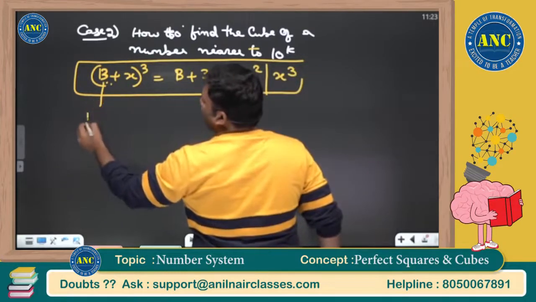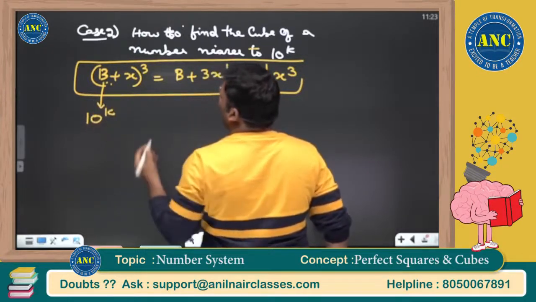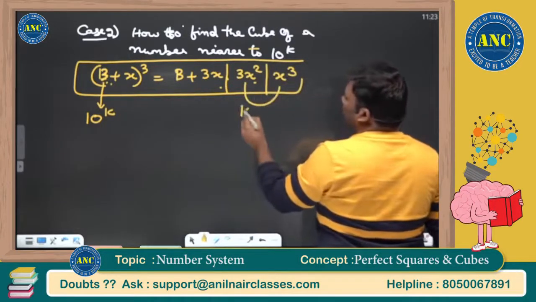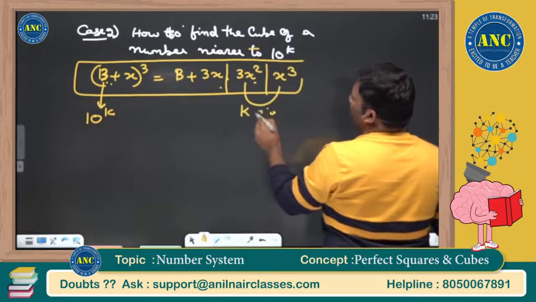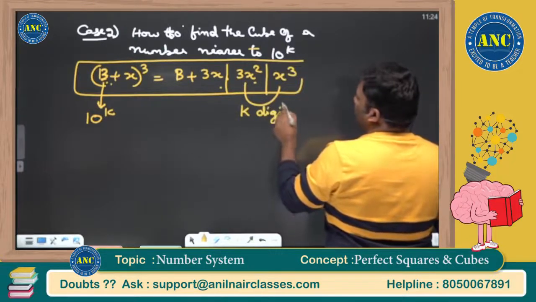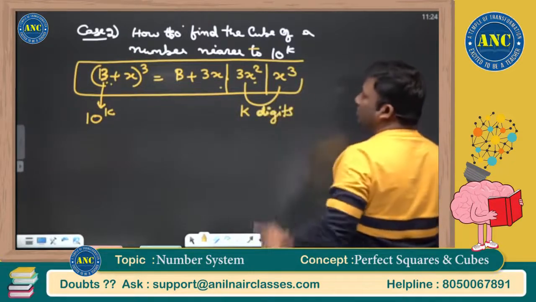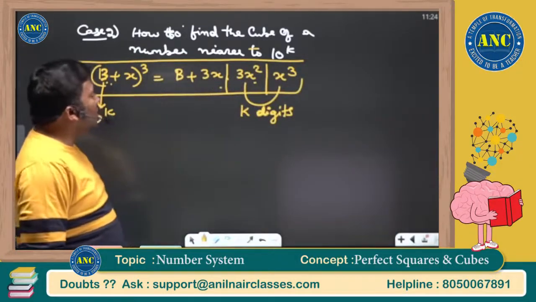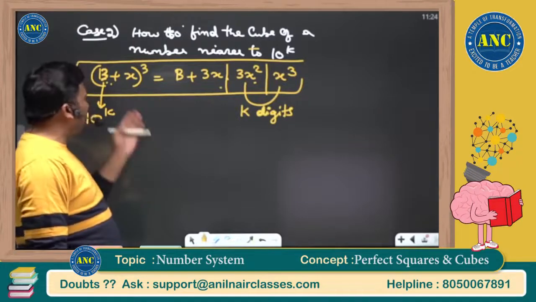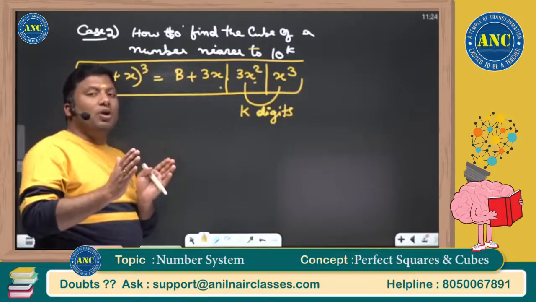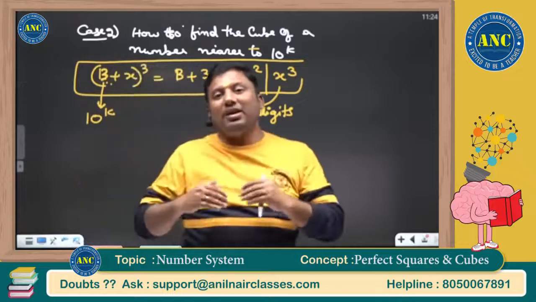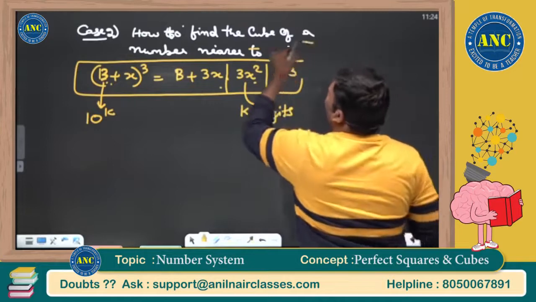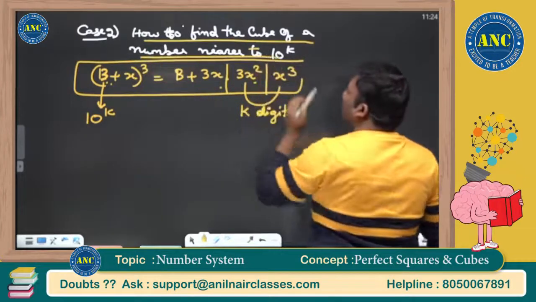It is nothing but (a + b) whole cube only. The only difference is b is of the form 10 power k, and the last two places should take k digits. (b + x) whole cube is b, 3x, 3x square and x cube. It is similar to (a + b) whole cube, where a is taking the power of 10. These concepts help us to find the cube of a number nearer to 10 power k.